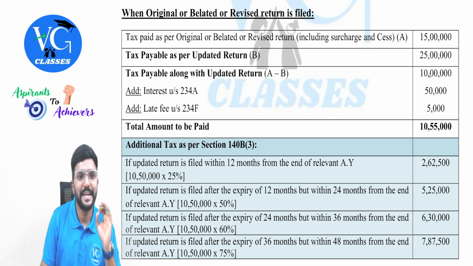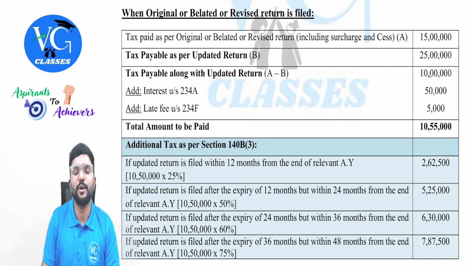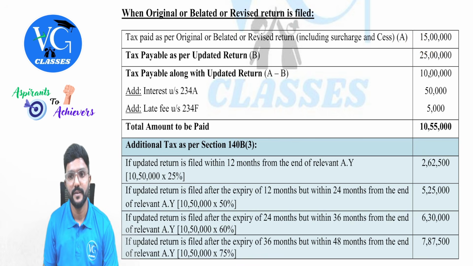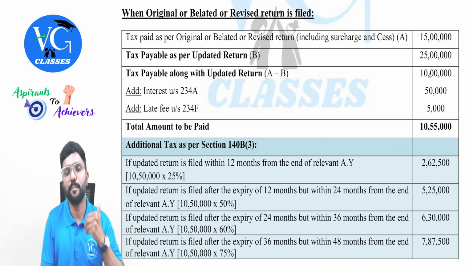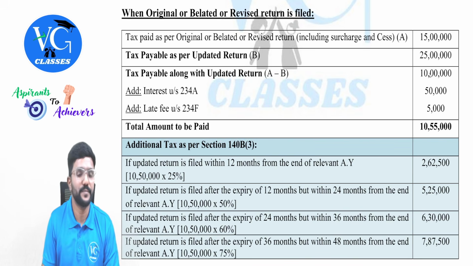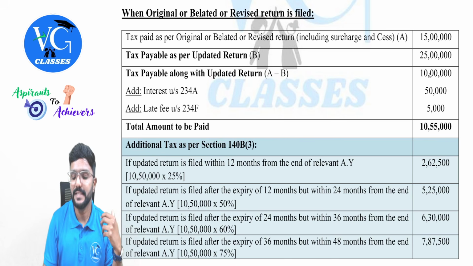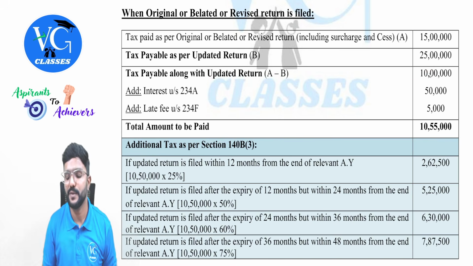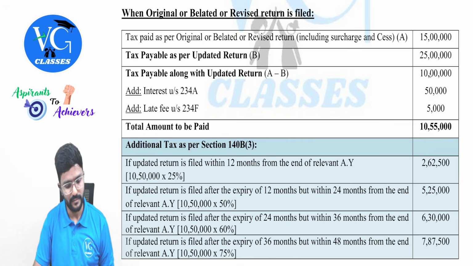Let us see. Tax paid as per original or belated or revised return, including surcharge and cess, is 15 lakh. We already paid this. Tax payable as per updated return is how much? 25 lakh. That means there is a short payment of how much? 10 lakh. So I'm ready to pay 10 lakh through the updated return. Now, as there is a delay in payment of 10 lakh, there is also interest levied, which is 50,000, and late fee 5,000.